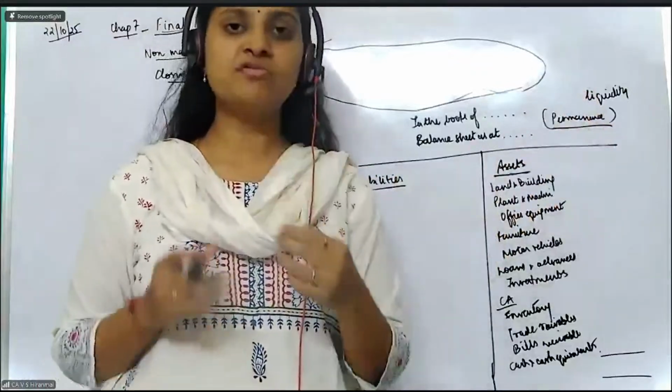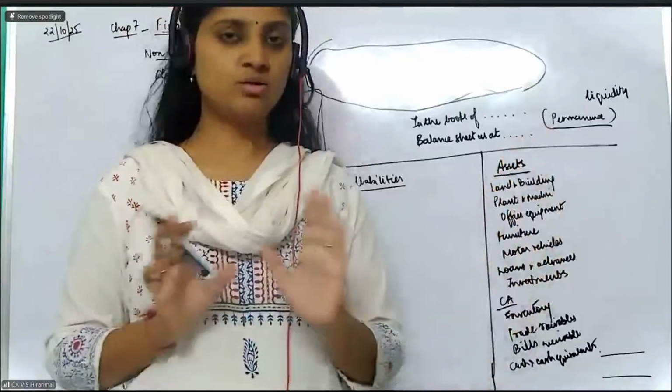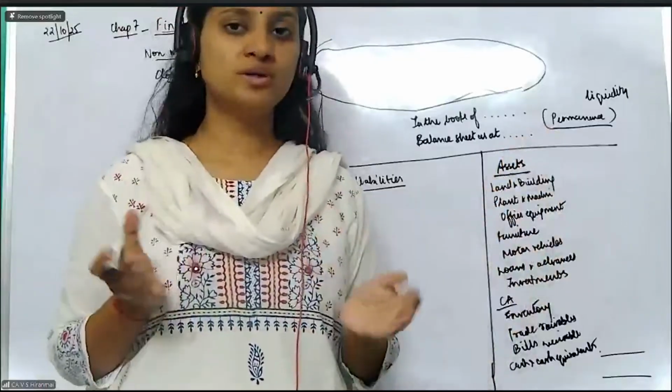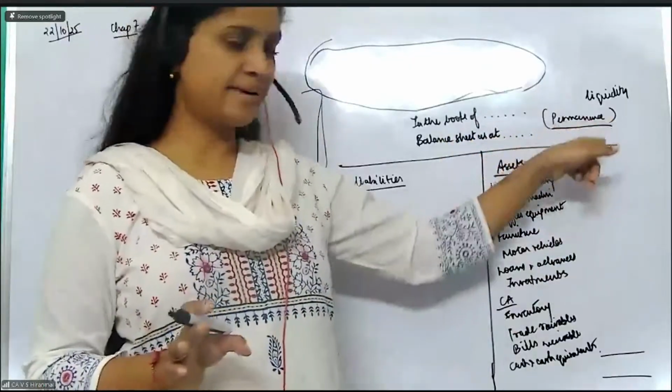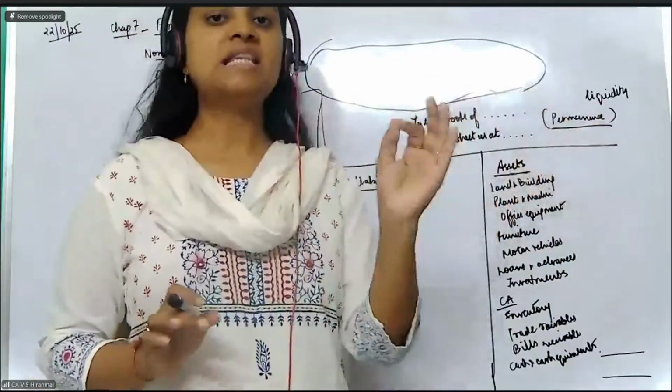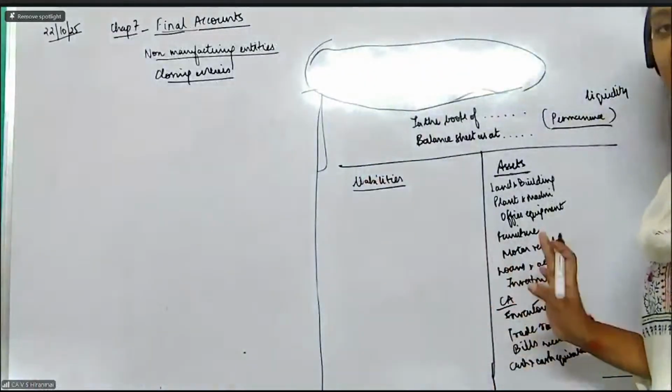Then, madam, what should I follow for the exam? For the exam, order of permanence is accepted. You don't have to worry. Even if you write it in the order of liquidity, just mention balance sheet as on the date, in brackets, in the order of liquidity or in the order of permanence. It's okay, as long as your figures are tallying.